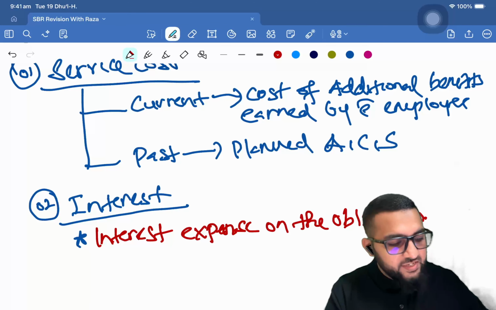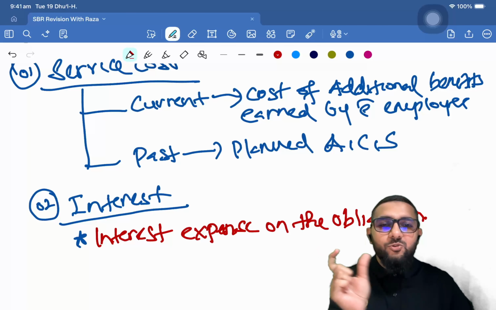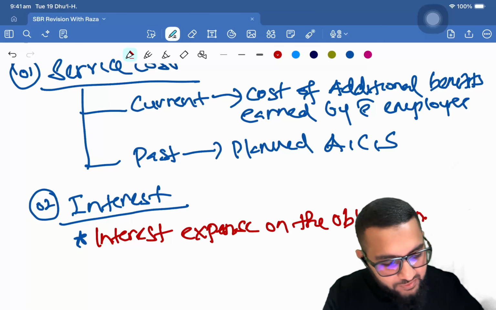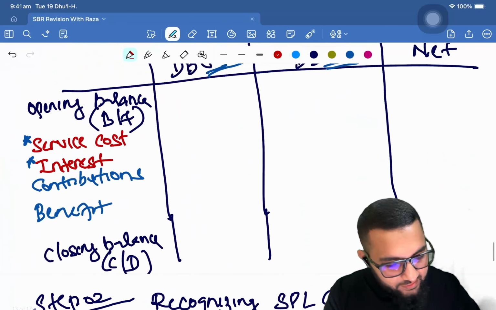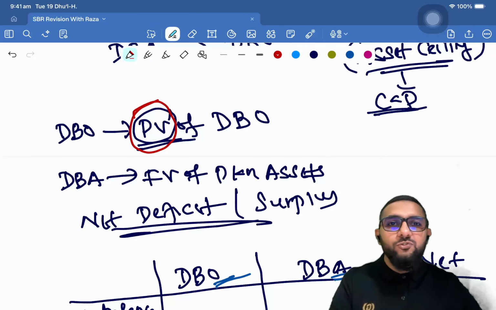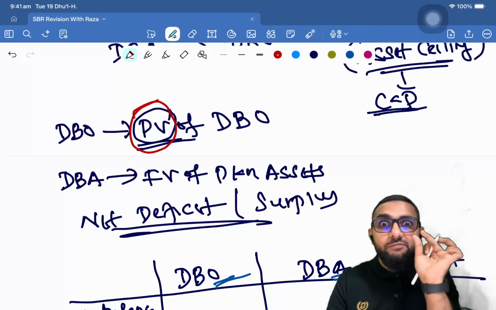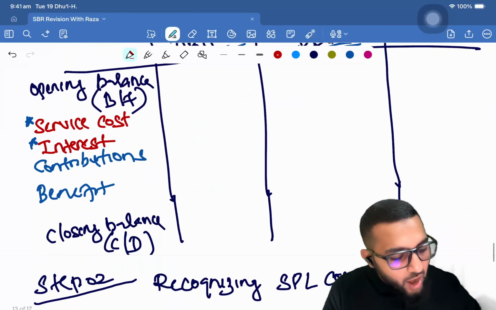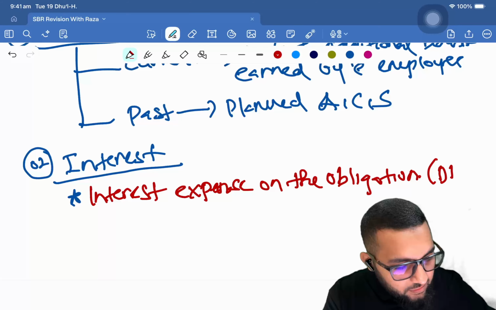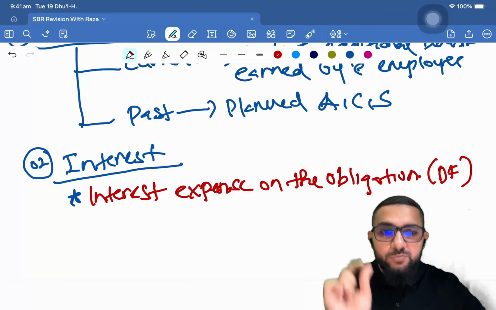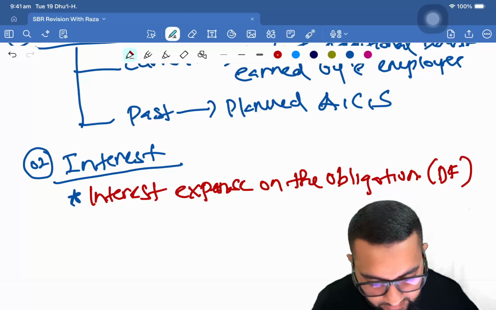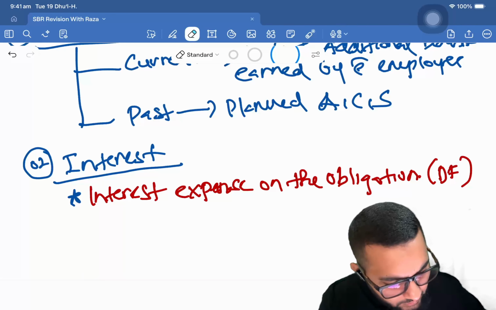Why? Why interest expense on the obligation? You go back to the rule of unwinding, right? What is obligation? Obligation is the present value. Now, if something is at present value, you have to keep unwinding until it reaches the value that you're supposed to pay, the future value, right? So, you call it unwinding cost as well. So, interest expense on obligation, you use the discounting factor that you use to bring that to present value, and that is going to increase the obligation. All right, that's going to increase the obligation.